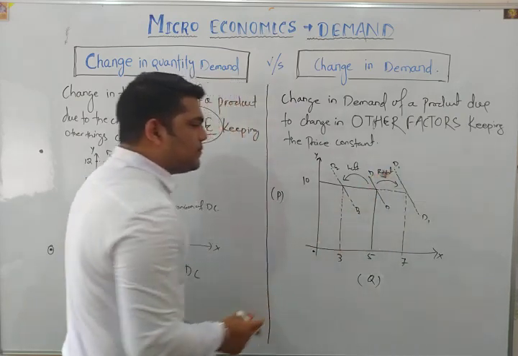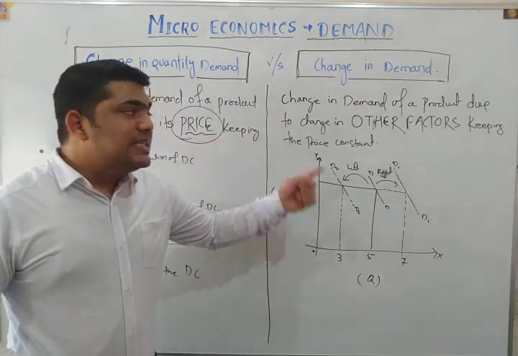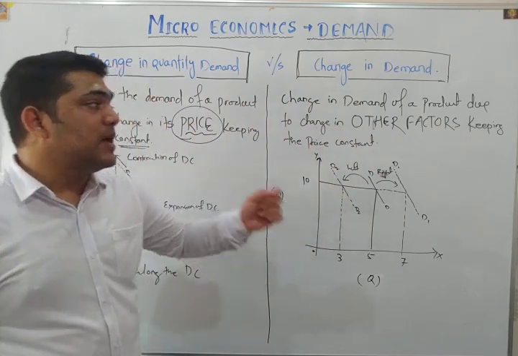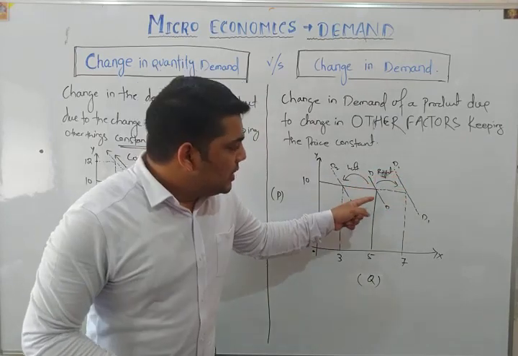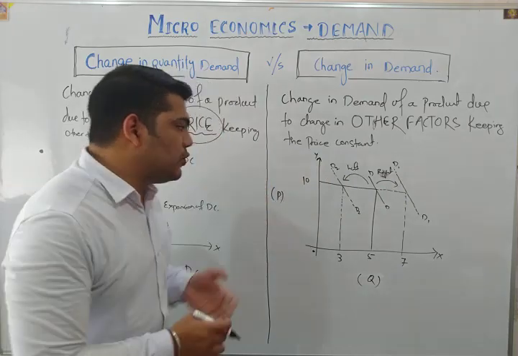So when the demand of any commodity decreases due to change in other factors keeping the price constant, it is known as leftward shift. And when the demand of a particular product increases due to other factors keeping the price constant, this is known as rightward shift.